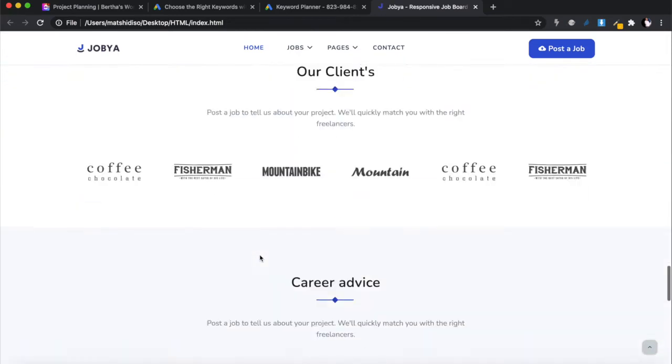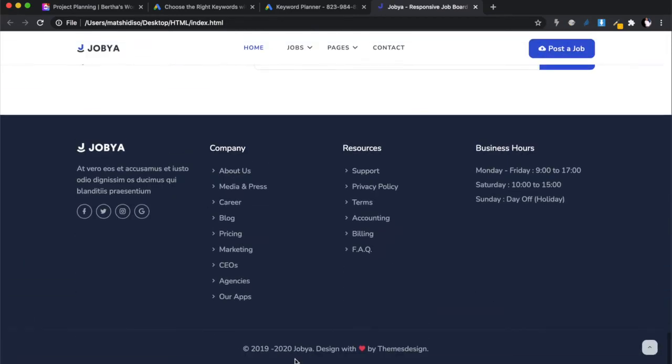The only catch when you download this for free is that you will not be able to remove the branding at the bottom that says it's designed by Jobiam, because they gave it to you for free. So in return, what we do is that we leave the link on the website that we're going to build for them. That also helps them with promoting their templates and getting more visitors, and some of those visitors probably will pay for this template. So there's a catch. You get it for free, but you have to pay it forward by leaving the link on the template.